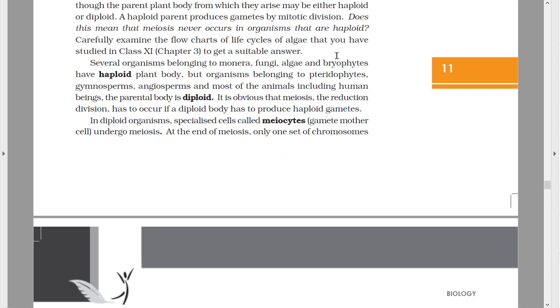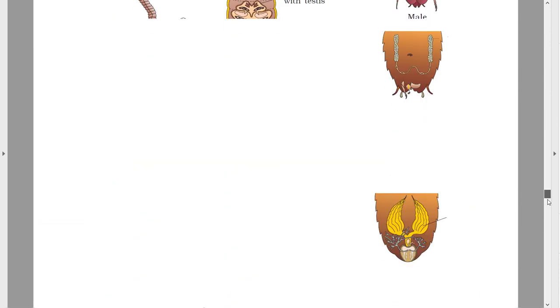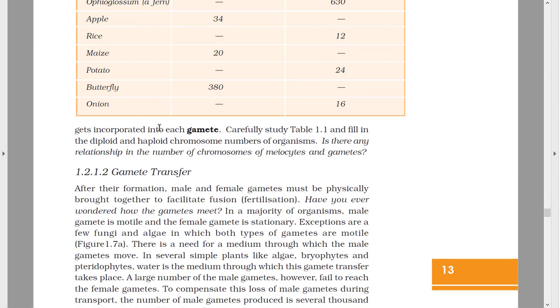Understood? Over here it's written that it is obvious that meiosis, the reduction division, has to occur if a diploid body has to produce haploid gametes. Since the parent body in human beings also, which I read earlier, is diploid, so what happens? Meiosis occurs. So in diploid organisms, specialized cells called meiocytes, mark it down, meiocytes, that means gamete mother cells, undergo meiosis, and what happens? From diploid it gets converted into haploid. So at the end of meiosis, one set of chromosome is incorporated into each gamete. Understood?